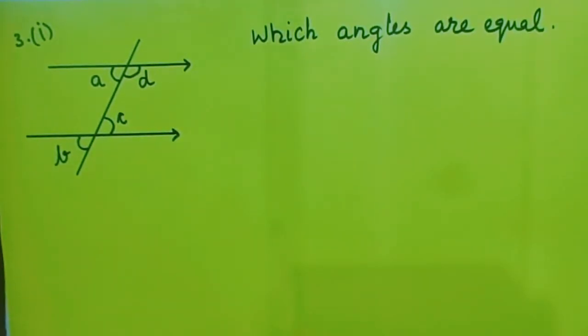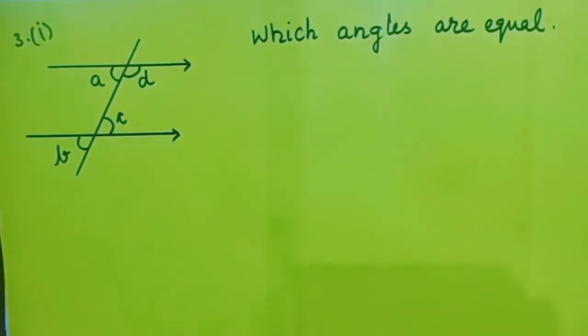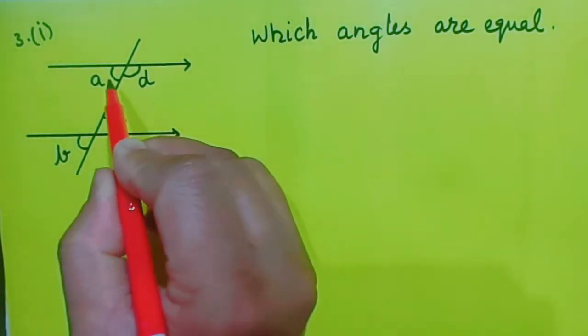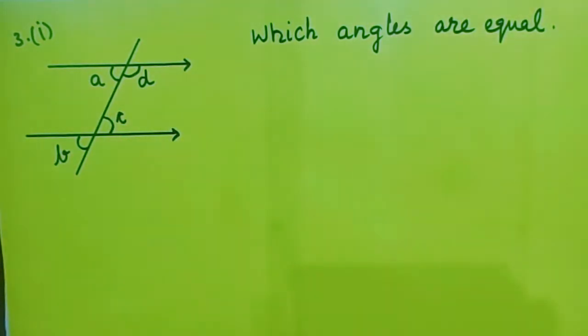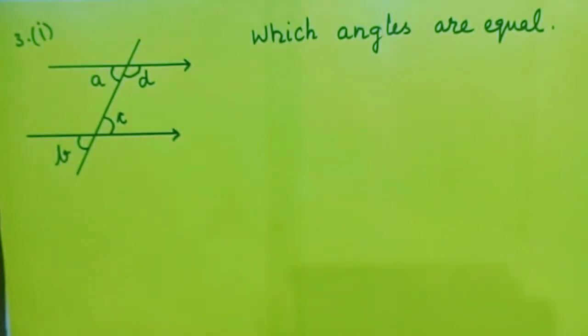So just remember what we all had learned in 1 and 2. There, as far as I remember, we had learned just to find out the type of angles. The type of angles. What were they? They were adjacent angles like A and D. Then they were alternate angles A and C. Okay. They were vertically opposite angles like B and C.